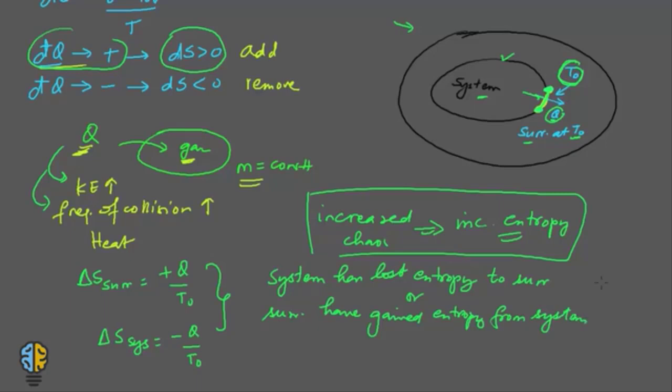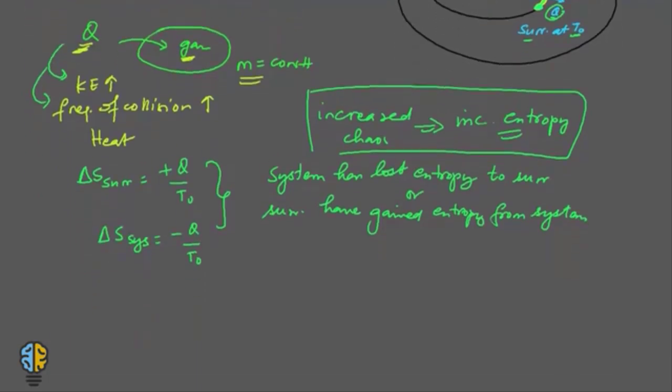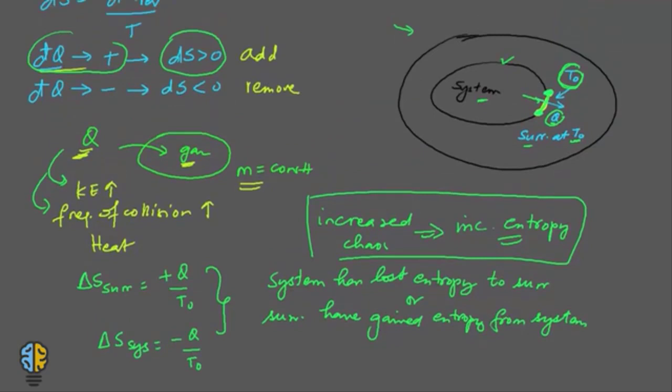Okay, so this is what it is. This means that there is entropy transfer from the system to the surroundings along the heat flow, because heat flows from high temperature to low temperature. So let us assume that the system is at a high temperature and the surroundings is at a low temperature. As the heat is flowing from system to surroundings, there is also entropy transfer from system to the surroundings.